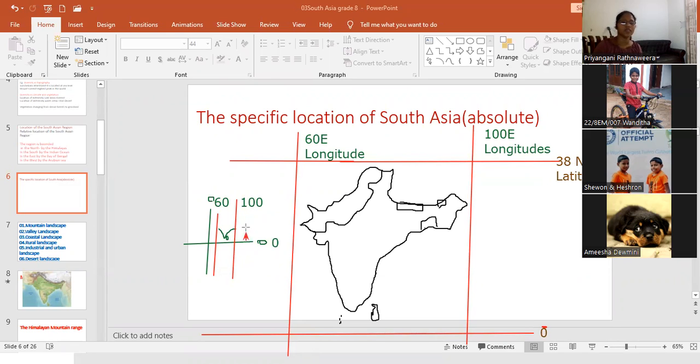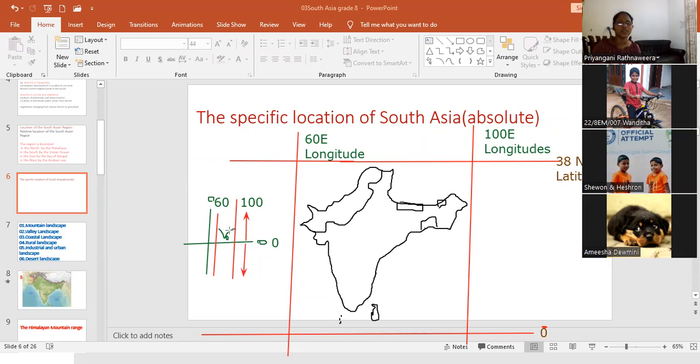North of the equator, all these latitudes are called north latitudes, from the equator to the North Pole. As well as this side, south of the equator, these all are called south latitudes.